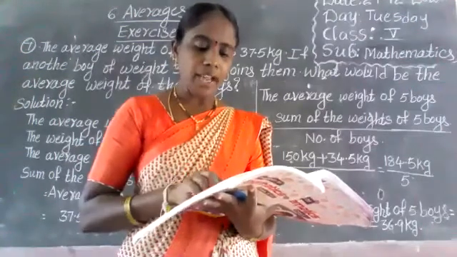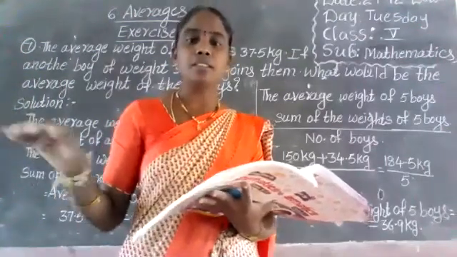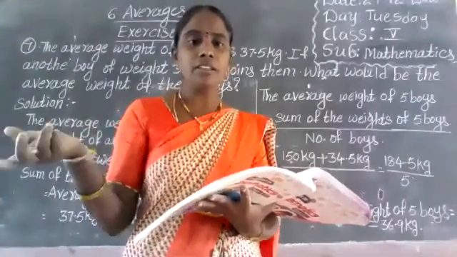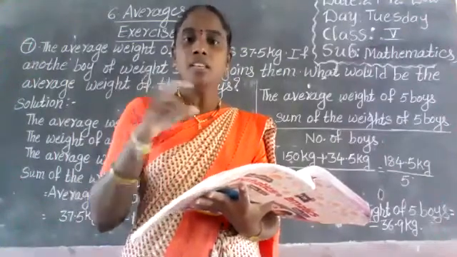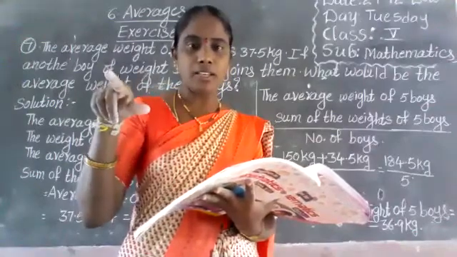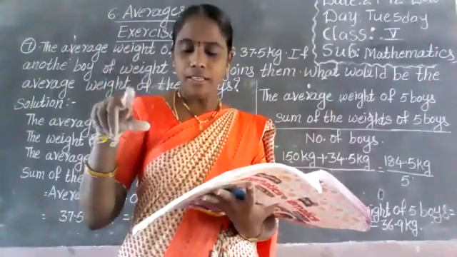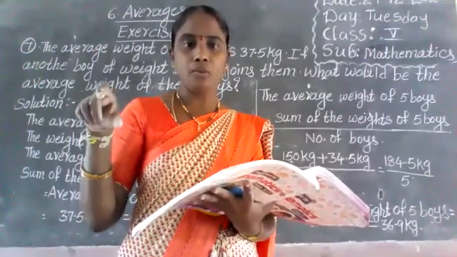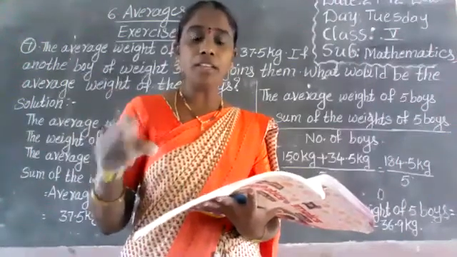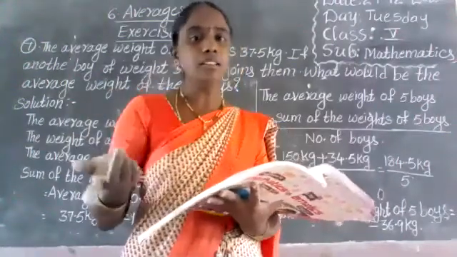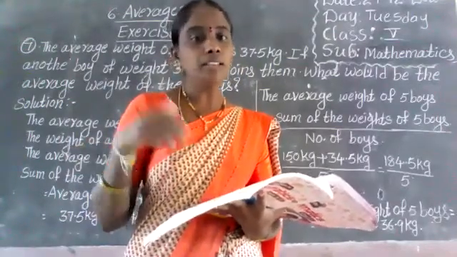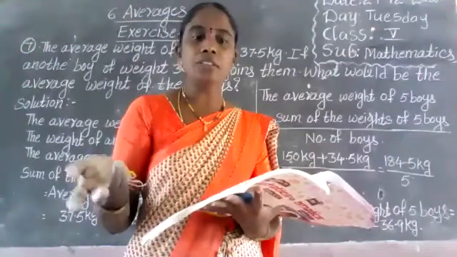Next, find the average of all 7 numbers. How can we find the average of 7 numbers? Sum of the numbers divided by the number of numbers. The sum of the first 3 numbers is 48, plus the next 92. Both added, we get 140. The number of numbers is these 3 and those 4; 3 plus 4 is 7. 140 by 7, then we get the answer 20.